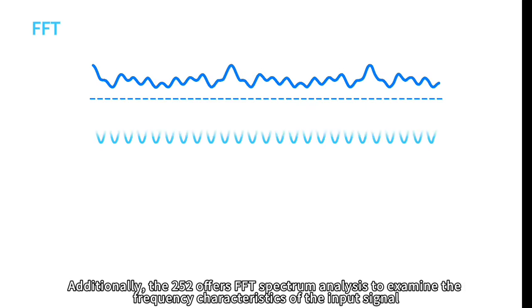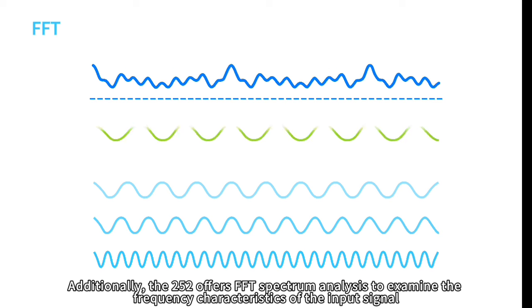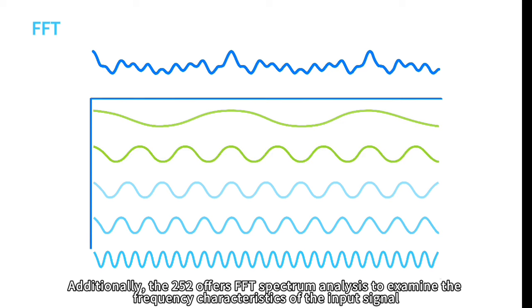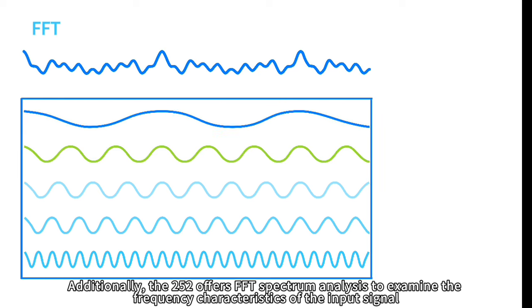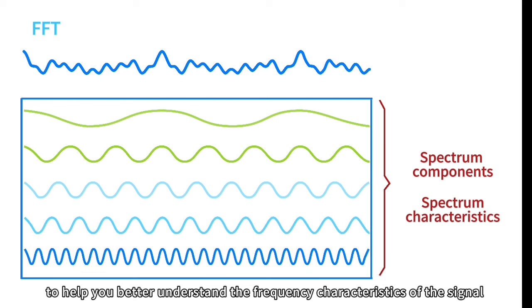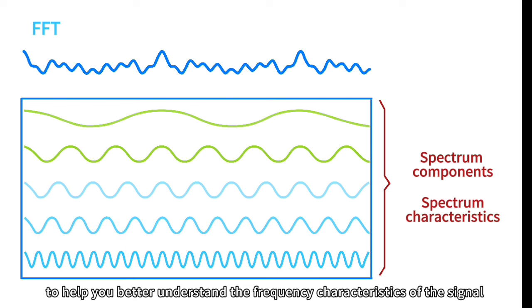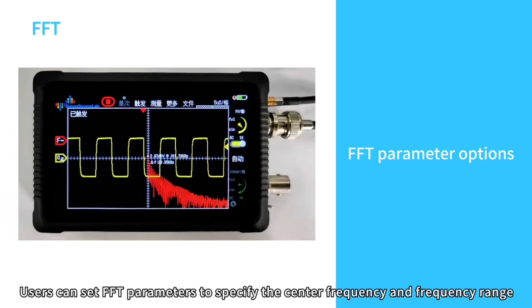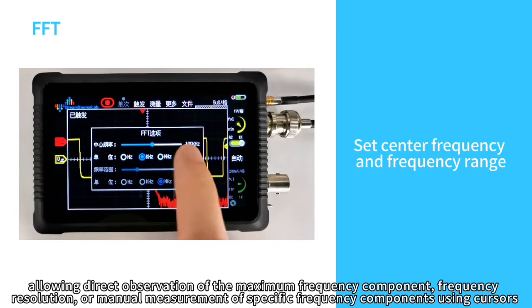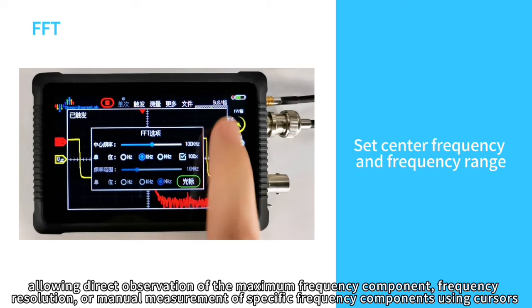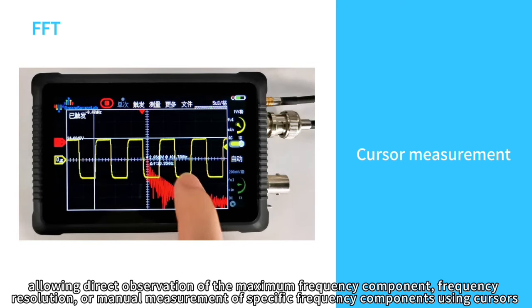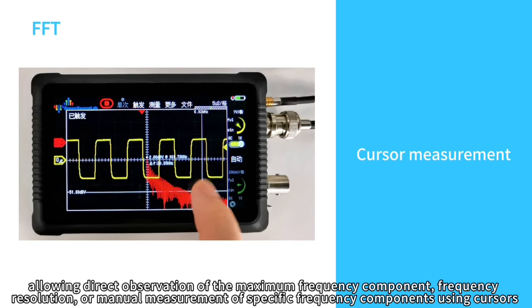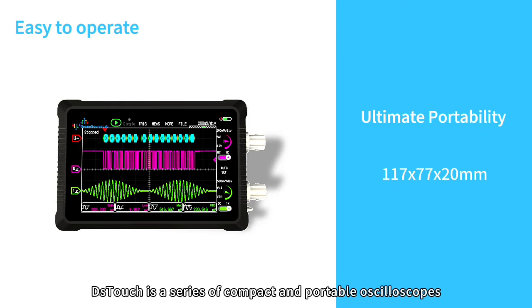Additionally, the 252 offers FFT spectrum analysis to examine the frequency characteristics of the input signal. To help you better understand the frequency characteristics of the signal, users can set FFT parameters to specify the center frequency and frequency range, allowing direct observation of the maximum frequency components, frequency resolution, or manual measurement of specific frequency components using cursors. DSTouch is a series of compact and portable oscilloscopes.